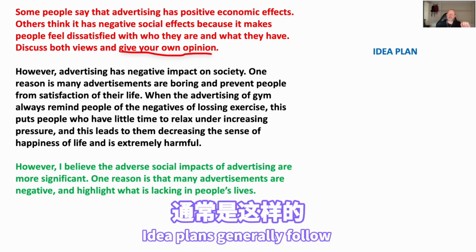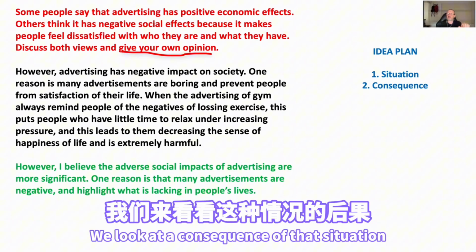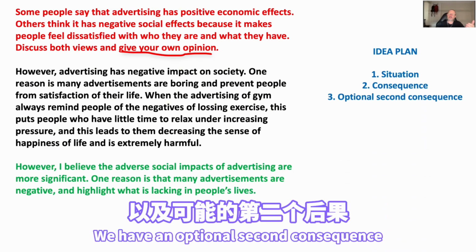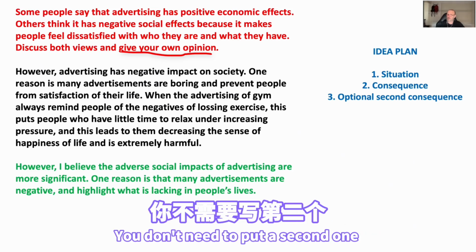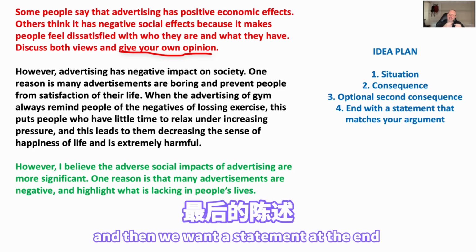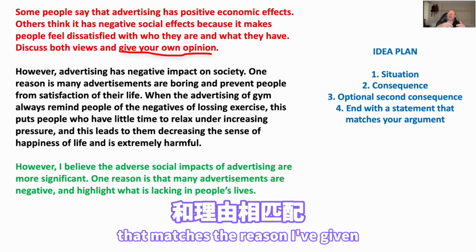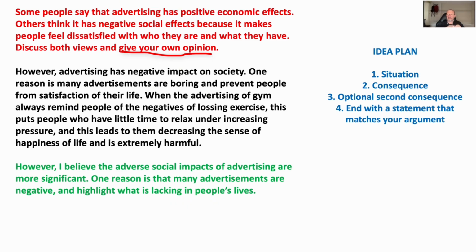Idea plans generally follow this kind of structure. We have a situation or an example. We look at a consequence of that situation. We have an optional second consequence. You don't need to put a second one, but you can if you want. And then we want a statement at the end that matches the argument, that matches the reason I've given.